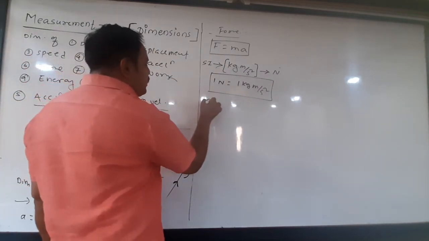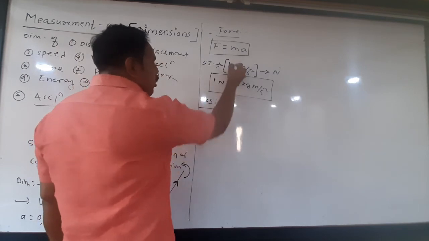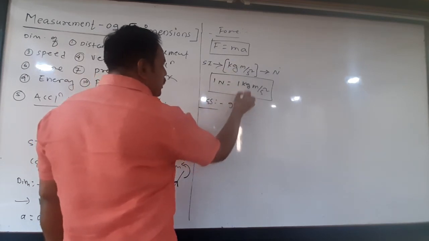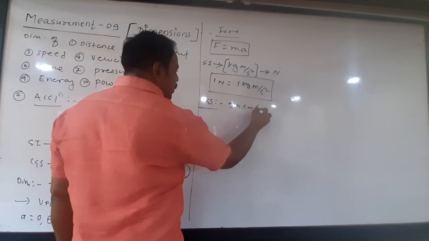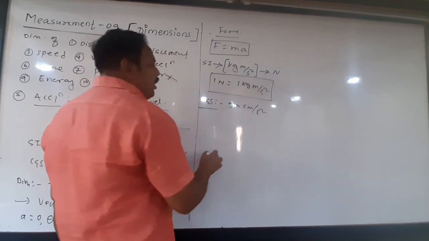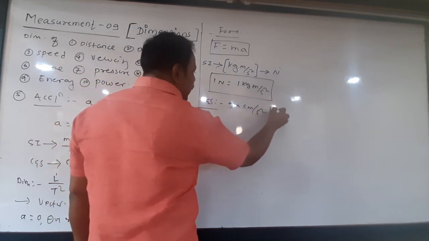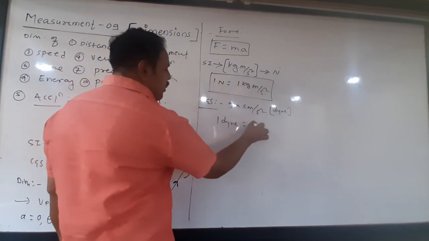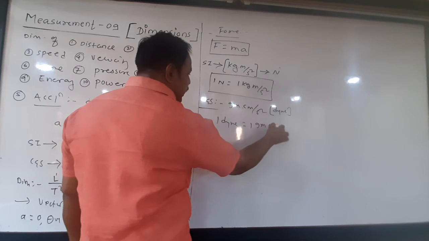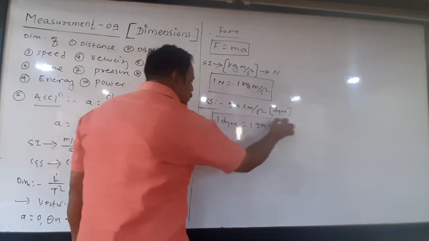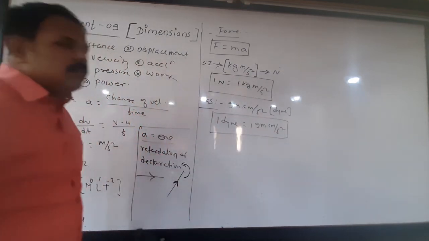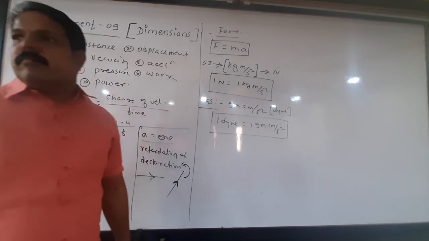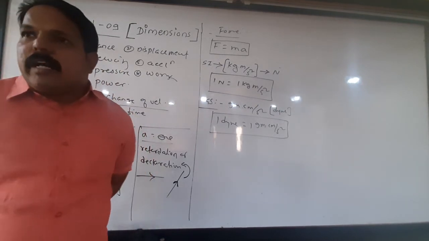And what is the CGS unit? Instead of kilogram there is gram, and instead of meter there is centimeter per second square. This is the CGS unit, also called dyne. So 1 dyne is nothing but 1 gram centimeter per second square. Any doubt?